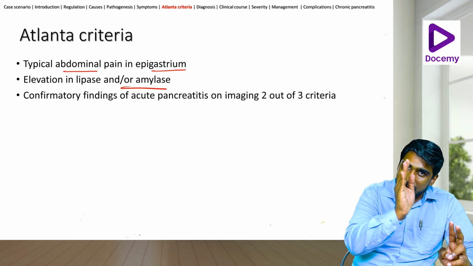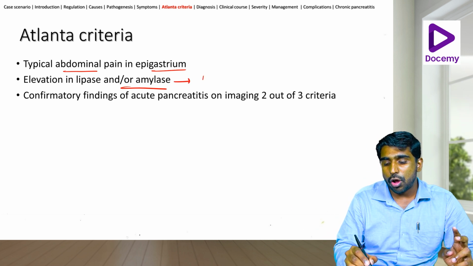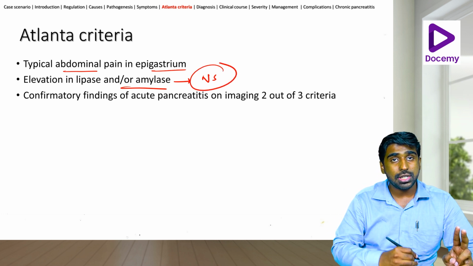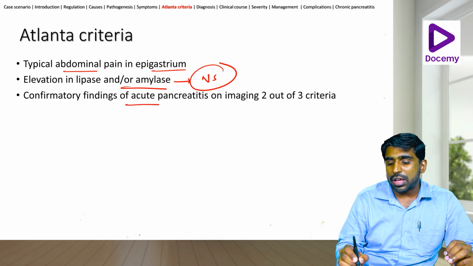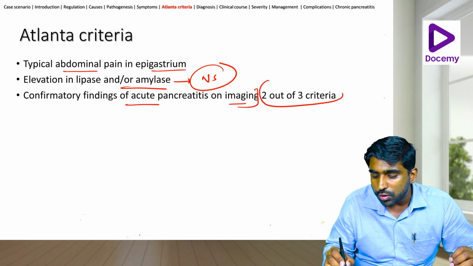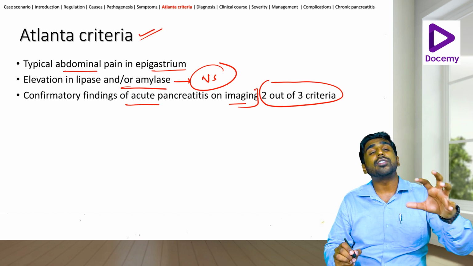Okay, so first it is lipase. Without lipase elevation, I can never say, because amylase is a very non-specific enzyme. I'll tell you the reason why; I'll go into this after this. The third criterion is confirmatory findings of acute pancreatitis on imaging. Okay, when you have 2 out of 3 of these criteria, this is what is called the Atlanta criteria. That is when you call it acute pancreatitis.